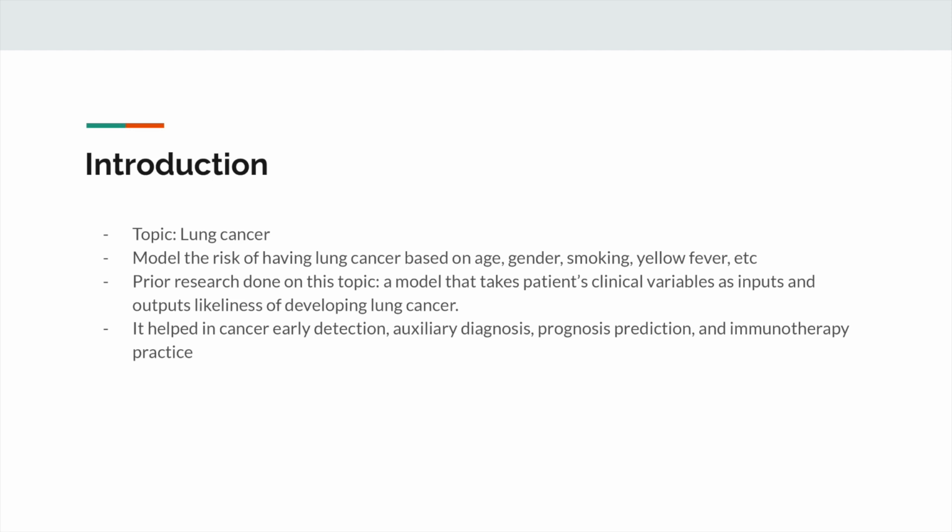For example, Beijing Institute of Genomics published a study where they created a model that takes patients' clinical variables as inputs and outputs the likeliness of developing lung cancer. It helped in cancer early detection, auxiliary diagnosis, prognosis prediction, and immunotherapy practice.